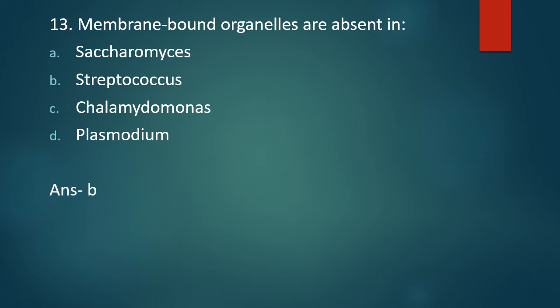Now what we mean by membrane-bound organelles are absent means we are referring to which of the following is a prokaryote. All eukaryotes are having membrane-bound organelles. So membrane-bound organelle is absent in a prokaryote. So which of the following is a prokaryote? The correct answer is Streptococcus, which is a bacteria.